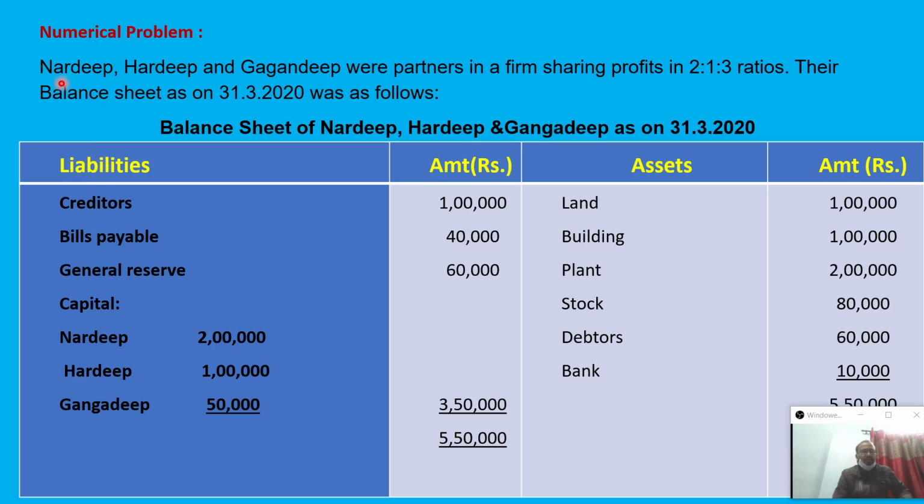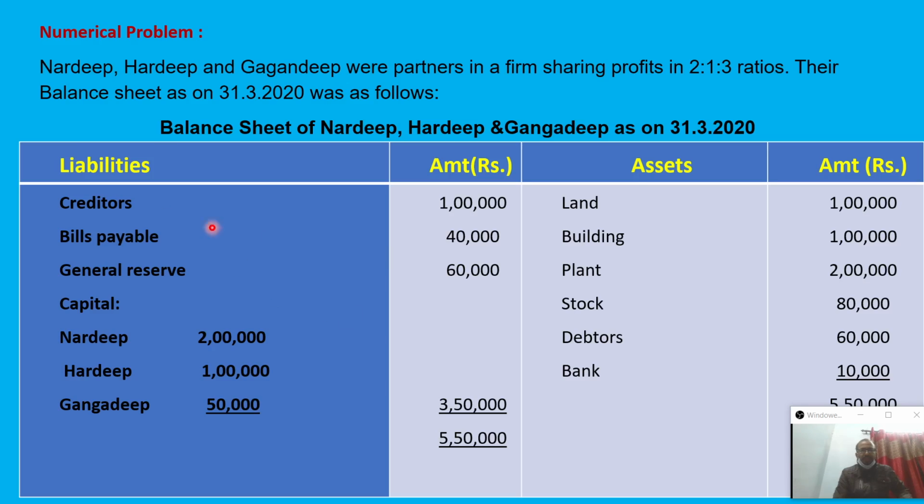There are three partners, Nardev, Hardev, and Gagandev, and their profit sharing ratio is 2:1:3. The balance sheet position as on 31st March 2020 is as below. This is the asset side, and this is the liability side. Under the asset side, we can see land value 1 lakh, building value also 1 lakh, stock 80,000, debtors 60,000, bank balance 10,000. Total of the asset side 5,50,000.